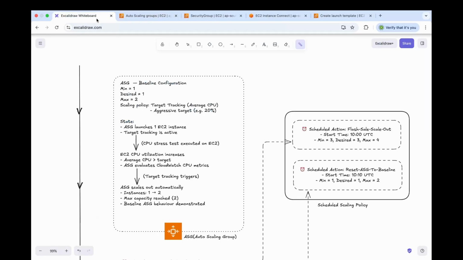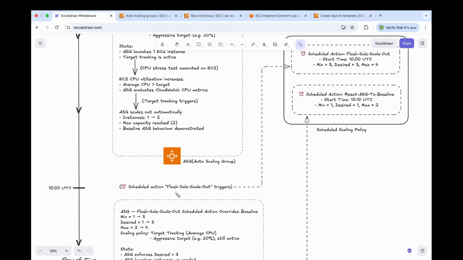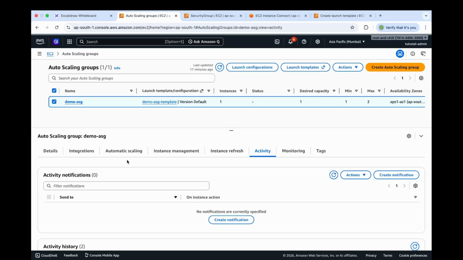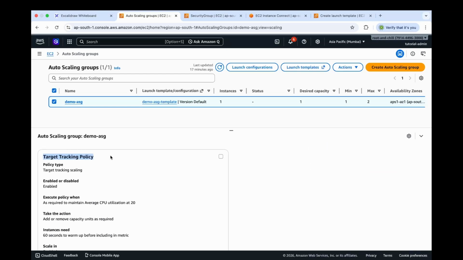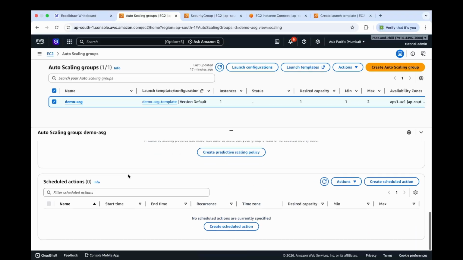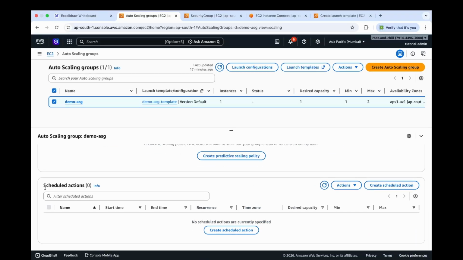So moving back to our diagram, we have tested this ASG baseline configuration with the target tracking policy where we did a stress test and we reached the maximum capacity of 2 instances. Now let's run a scheduled action by first creating a scheduled action called flash sale scale out and triggering it. Now let's move back to our auto scaling groups console. Now let's select this automatic scaling tab. Scroll down, we can see we have the target tracking policy.